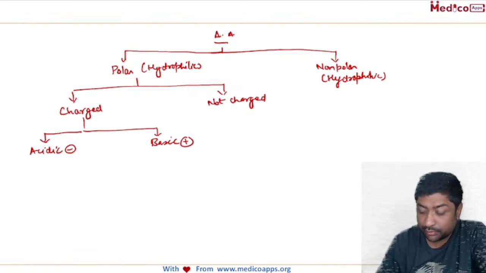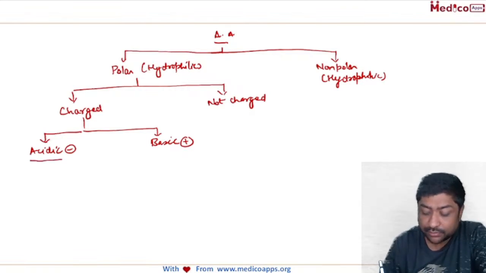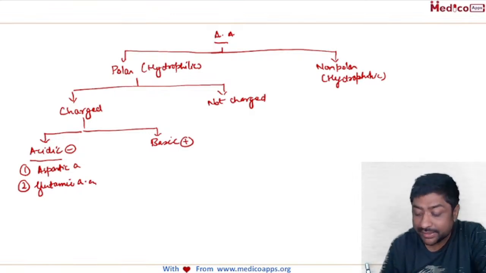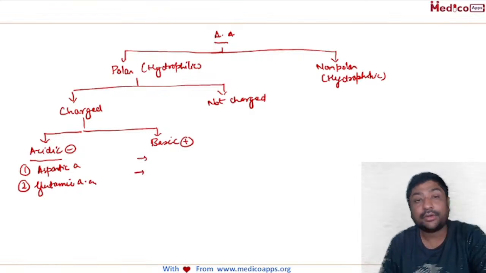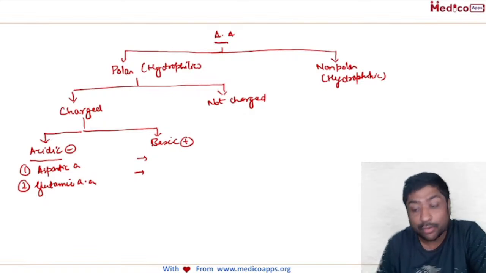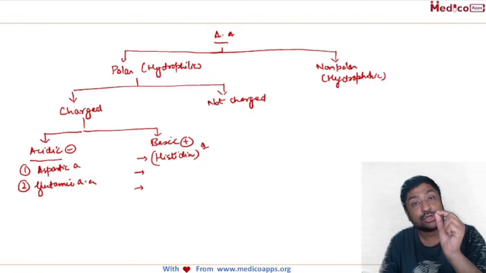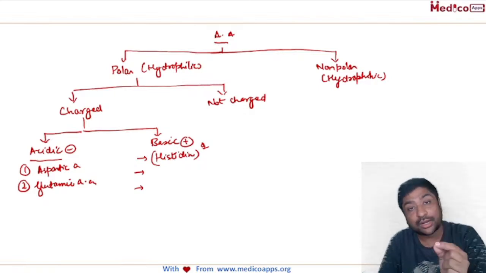So what are the acidic amino acids? There are two acidic amino acids: aspartic acid and glutamic acid. Clear? Any doubt? When we talk about basic amino acids, there are three basic amino acids, two non-aromatic and one aromatic. The aromatic amino acid is histidine. Remember, it's very important: histidine is a basic amino acid, so it's a charged amino acid. It's a polar amino acid.